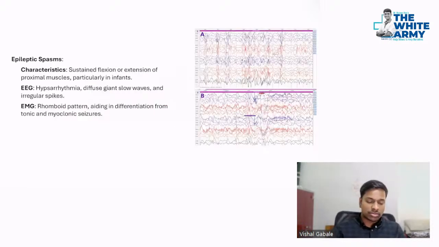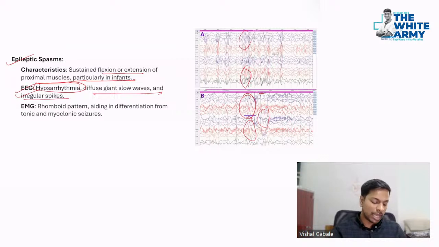Now, the final part of the generalized seizures is epileptic spasms. So what are epileptic spasms? They are characterized by sustained flexion or extension of the proximal muscles, mostly seen in infants, and the EEG finding is called hypsarrhythmia. That is diffuse giant slow waves and irregular spikes, as we can see over there. It's a classical hypsarrhythmia, and that's seen in the